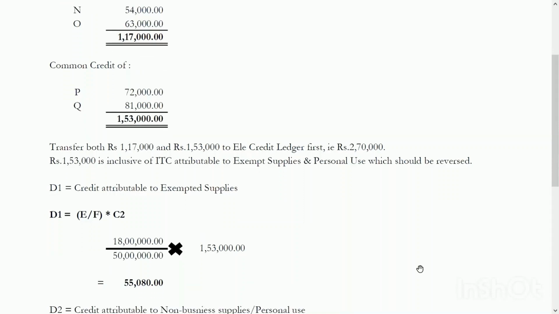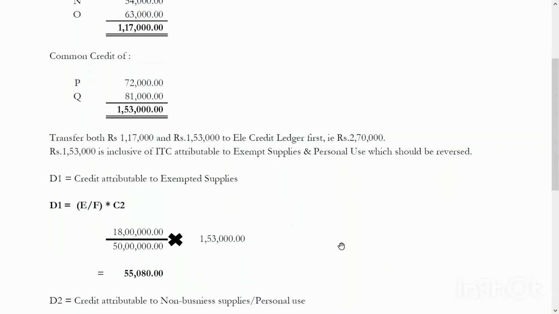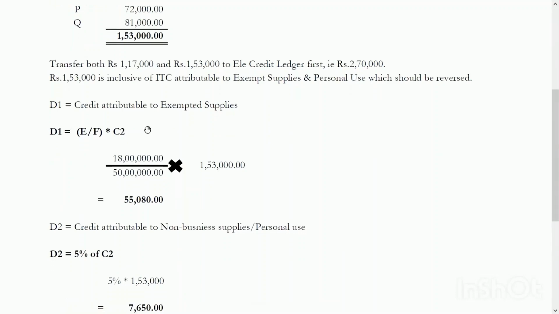Now D1 is the credit attributable to exempted supplies. Earlier we went through the formula D is equal to E divided by F into C2. C2 is the common credit, E is the turnover of the exempted supply and F is the total turnover. So C2 is the 1,50,000 common credit into 18 lakh divided by 50 lakh, which is the total turnover, which totals to 55,080 rupees. This is the ITC attributable to exempted supply.